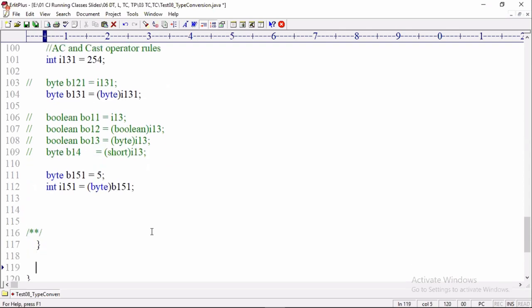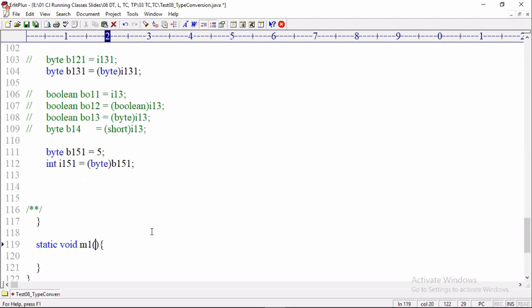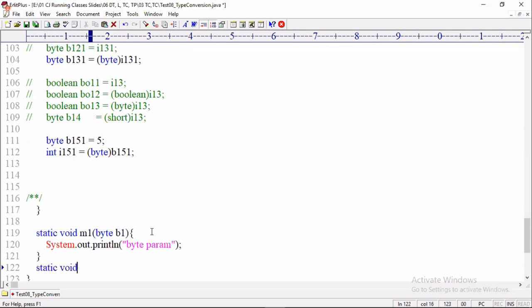For example, I have overloaded methods. I hope you already know overloading, no need to tell. Byte b1, system dot out dot println byte param, and static void m1.